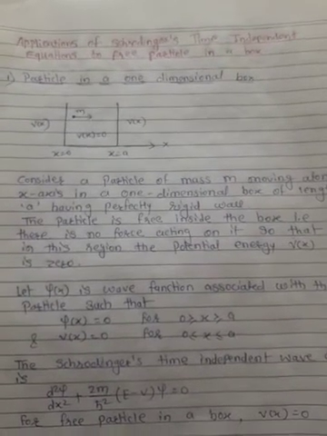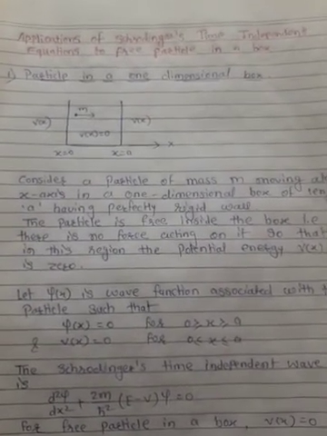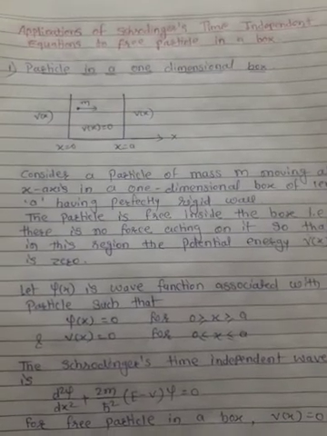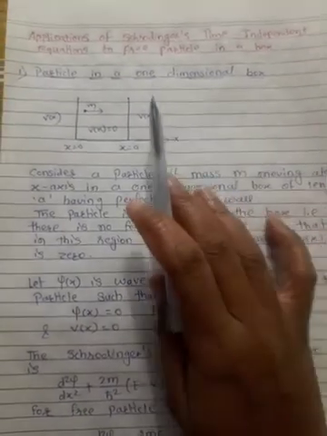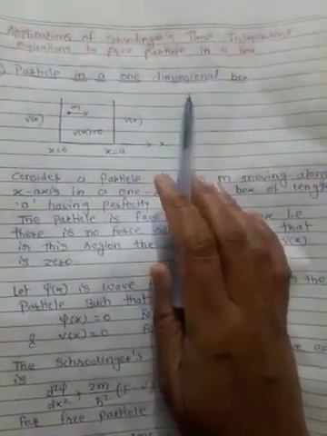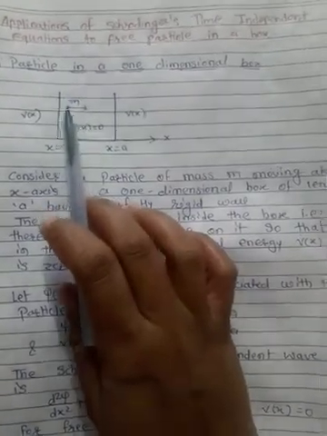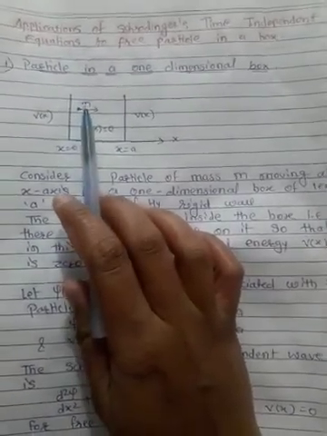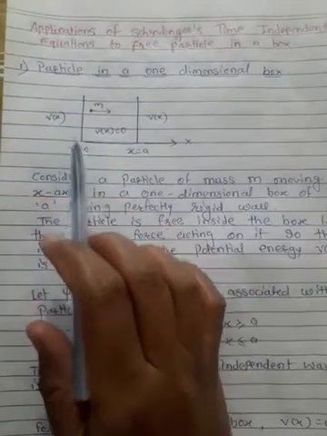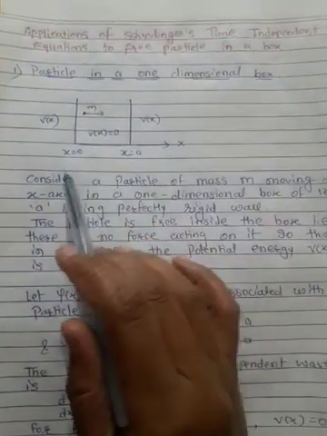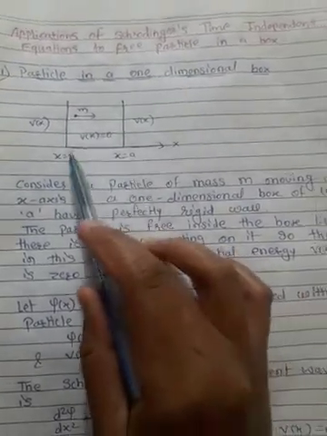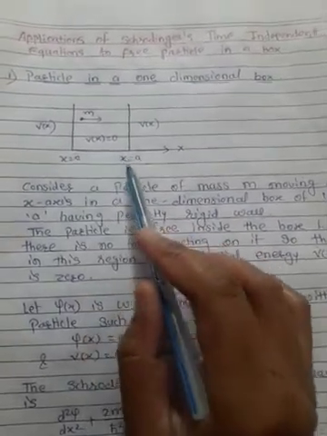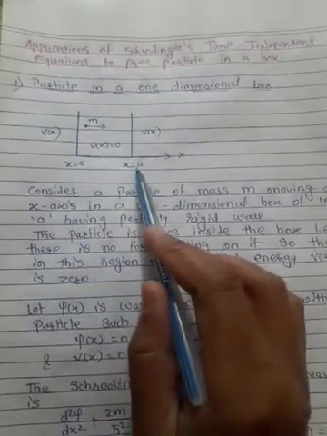Good afternoon, students. Our next topic is the applications of the Schrodinger time independent equation to a free particle in a box. The first application is a particle in a one-dimensional box. For that, we consider a particle of mass m moving in a one-dimensional box, having the boundary x equal to 0 to x equal to a, which means the width of this box is a.